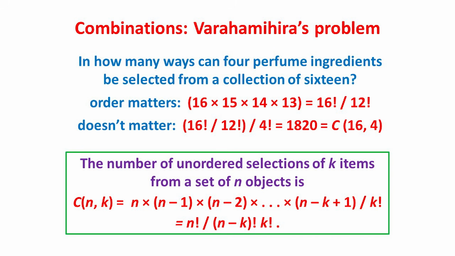And in general, the number Cnk of unordered selections of k items from a set of n objects is given by this long expression, which is equal to n factorial divided by n minus k factorial times k factorial.